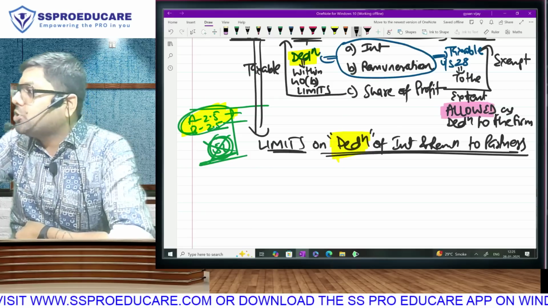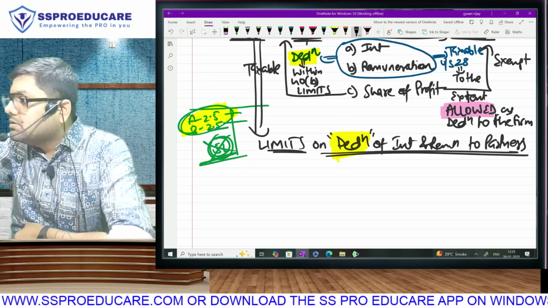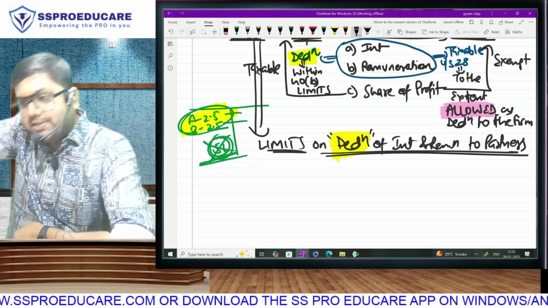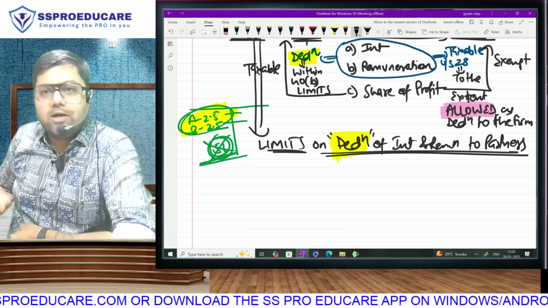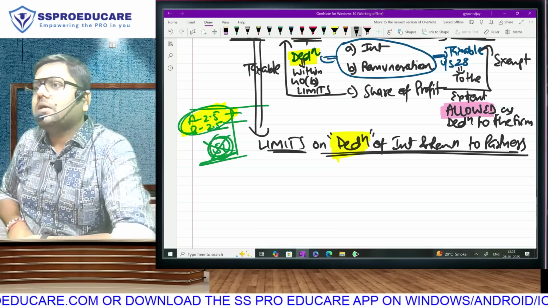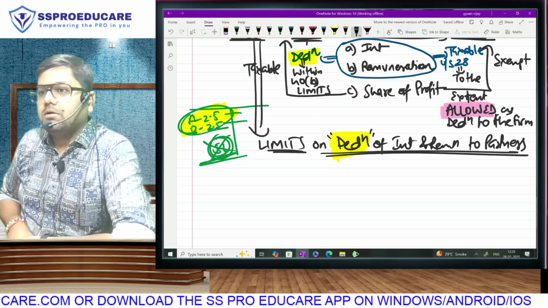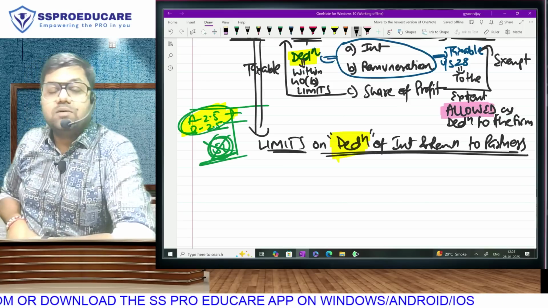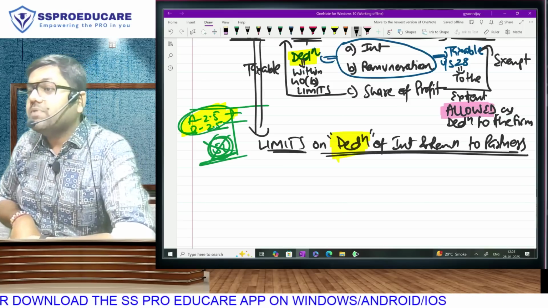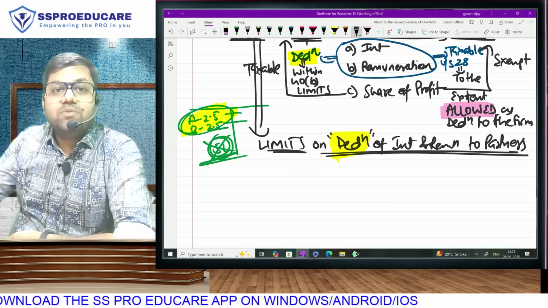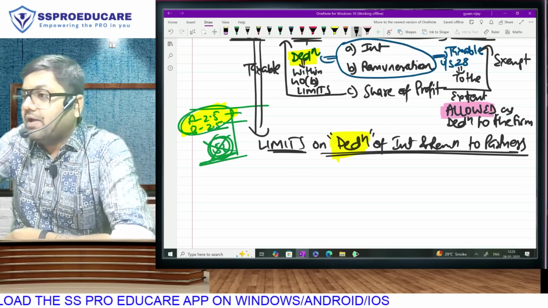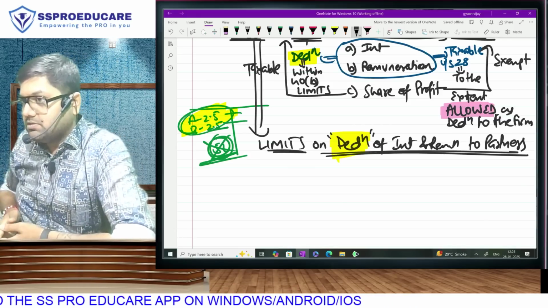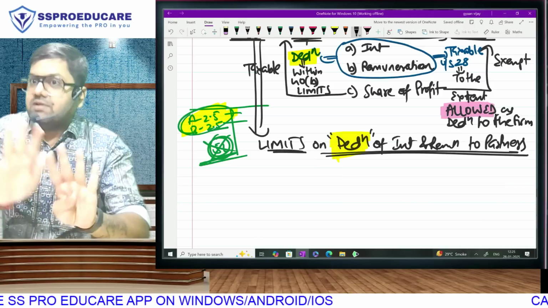You cannot associate the words allowed, disallowed with incomes. You spoil the entire flow. For incomes, what will you use? Taxable or not taxable. Start from the beginning. Full flow you have spoiled. How much was paid by the firm to the partner? 5 lakh. First step is go and learn the limits. We are assuming that we know the limits and our answer is 4 lakh.